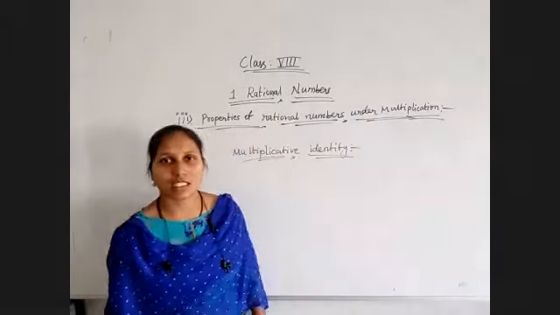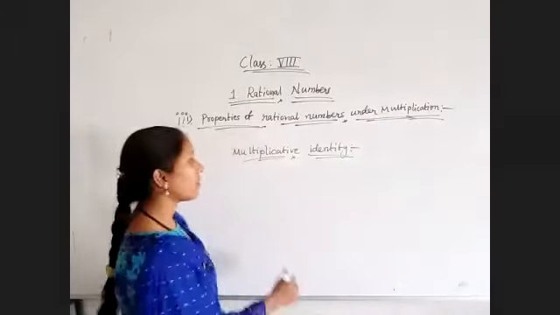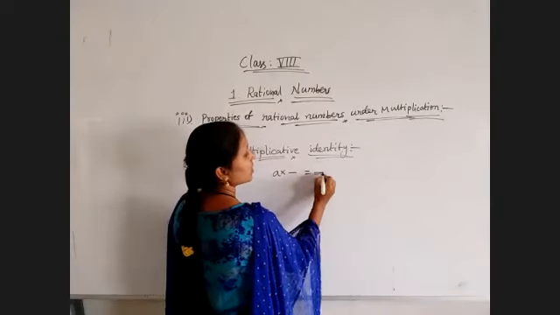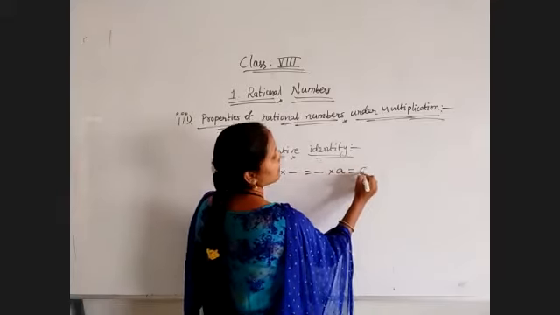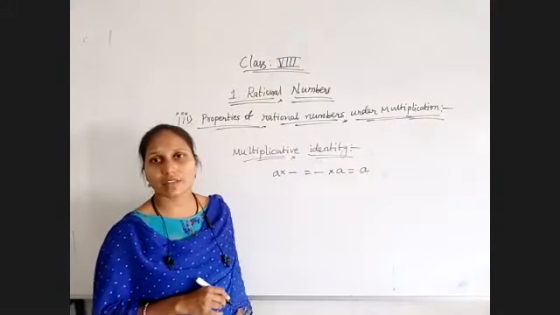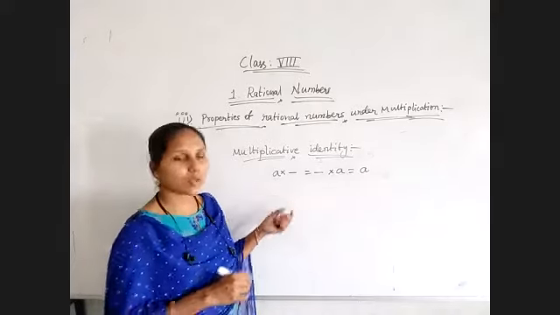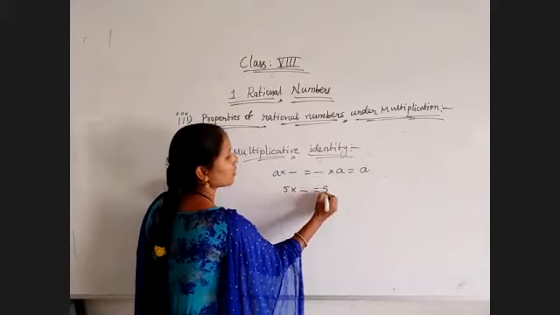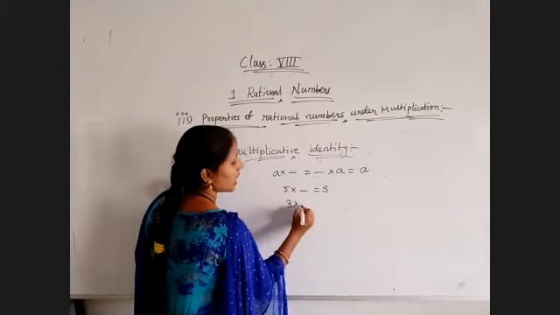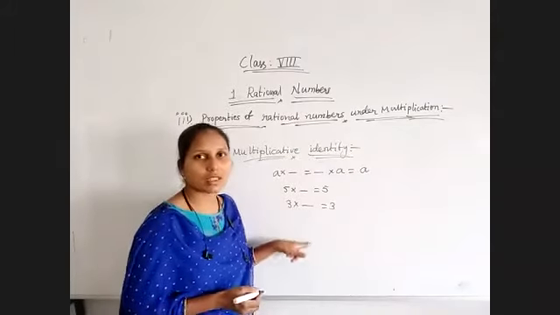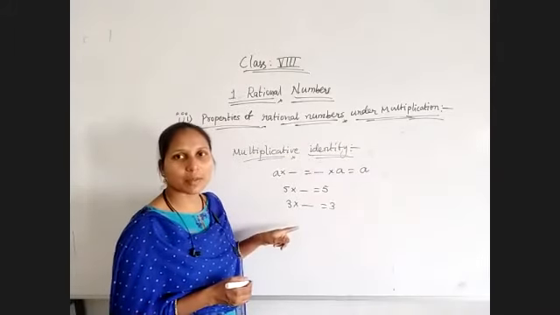Multiplicative identity. When we are multiplying a number, by which number will we get the same number as the result? That number is called the multiplicative identity. For suppose I am using the example 5 into dash is equal to 5, 3 into dash is equal to 3. Just before we used addition, now we are checking for multiplication.